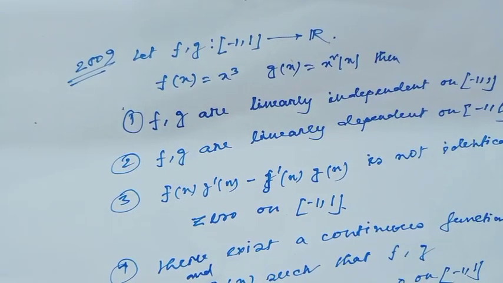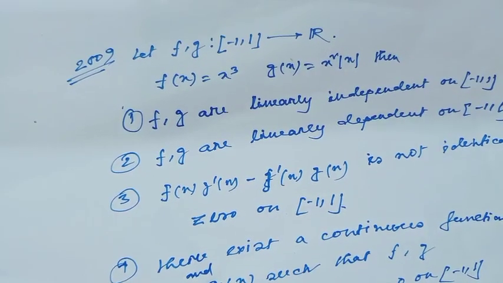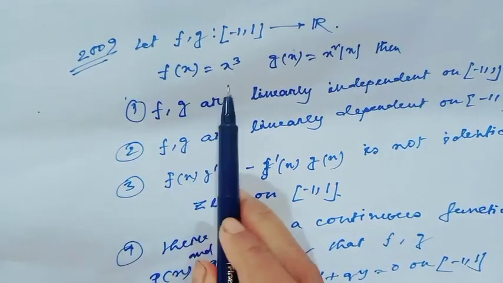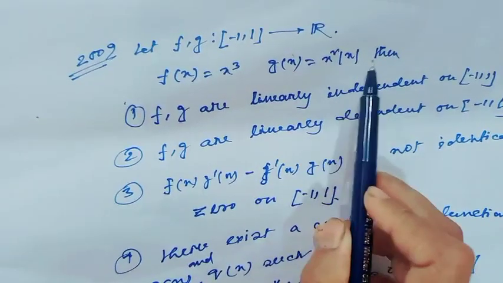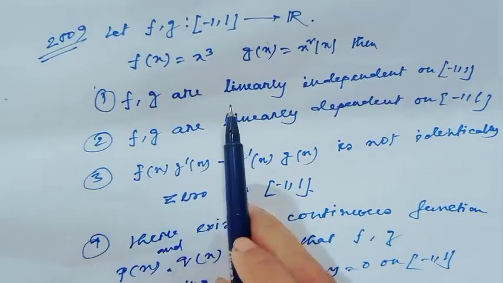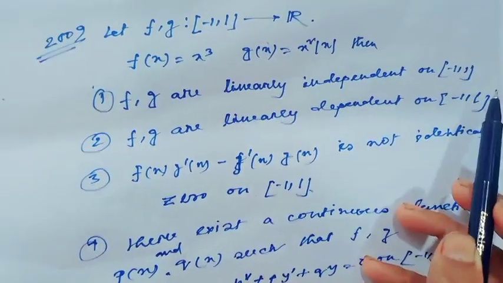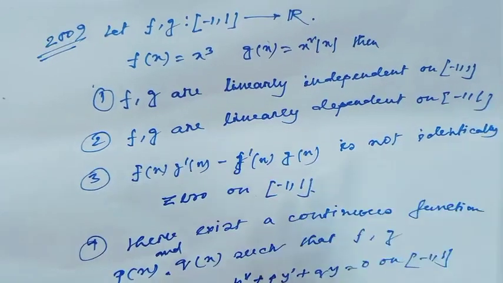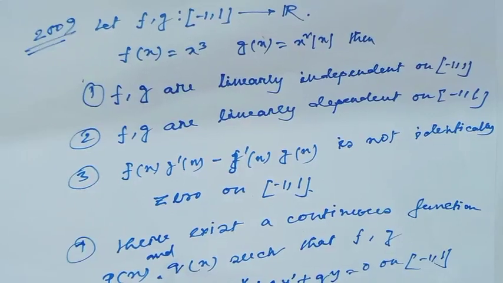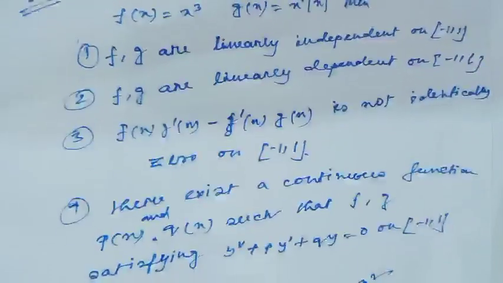I will see one interesting question which came in the IIT JAM 2009 exam. The question: f and g are functions from -1 to 1 to R, where f(x) equals x cube and g(x) equals x square mod x. Then option 1, f and g are linearly independent on the set -1 to 1. Option 2, f and g are linearly dependent on the set -1 to 1.